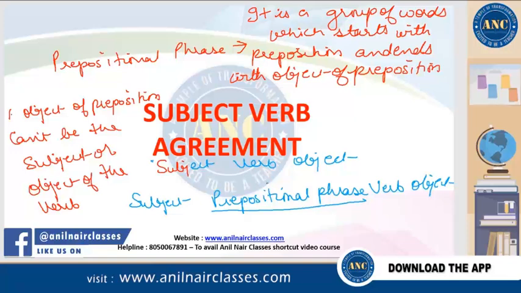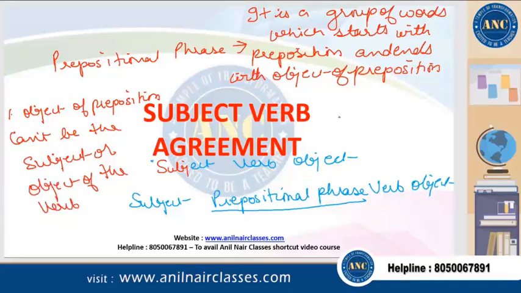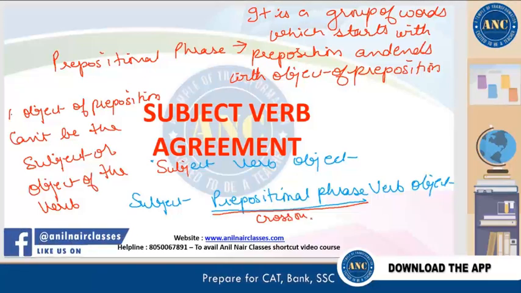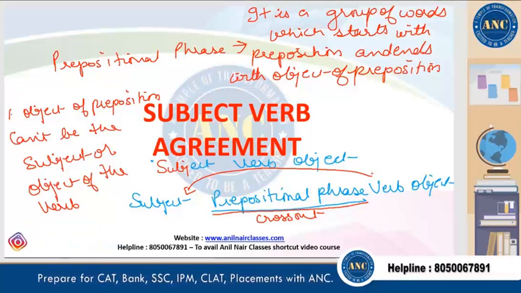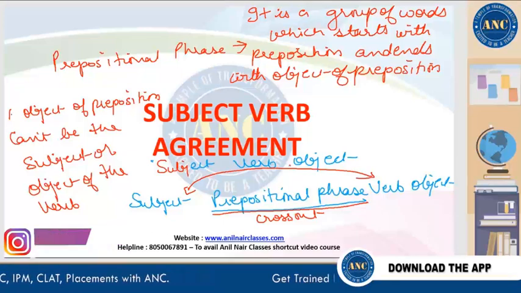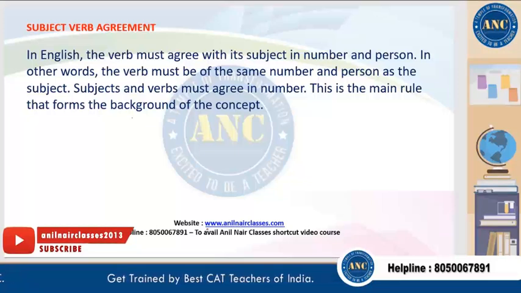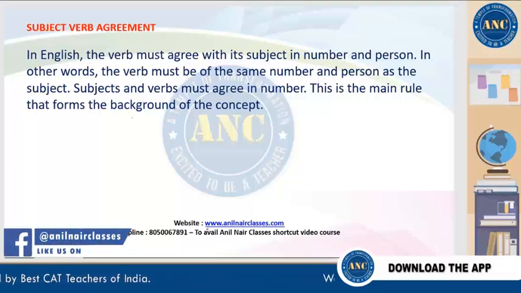So what you should do is always cross out the object of the prepositional phrase. You should cross out the prepositional phrase, and then the subject-verb agreement should be between the subject and the verb, which is why it is very important for you to learn the examples of prepositions. Clear?